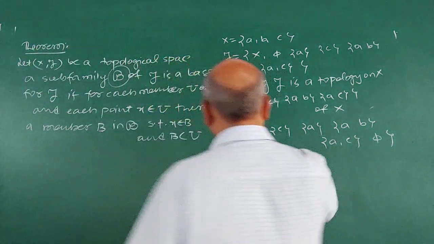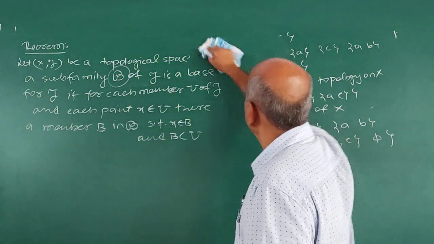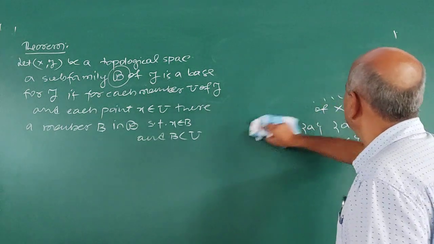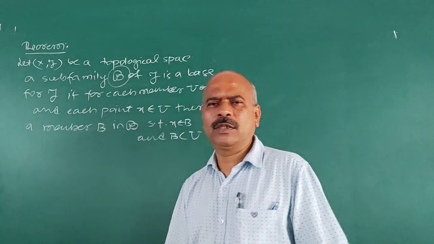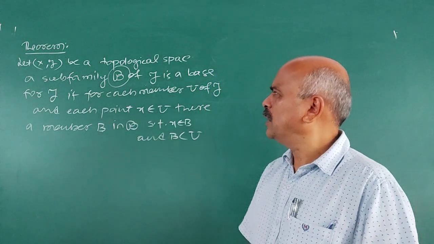First, understand the statement here. This is the characterization of base. What is the theorem?